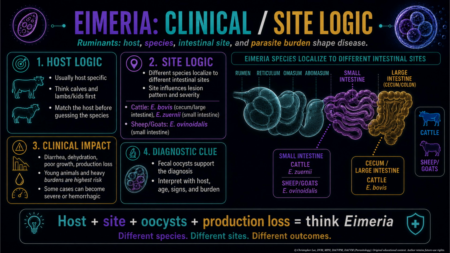Site explains signs. The clinical impact can range from subclinical production losses all the way to diarrhea, dehydration, poor growth, and severe or hemorrhagic disease. Young animals and heavy burdens are the big risk pattern. For diagnosis, fecal oocysts support the diagnosis, but numbers alone can be misleading. Interpret oocysts with host, age, clinical signs, management, and parasite burden.